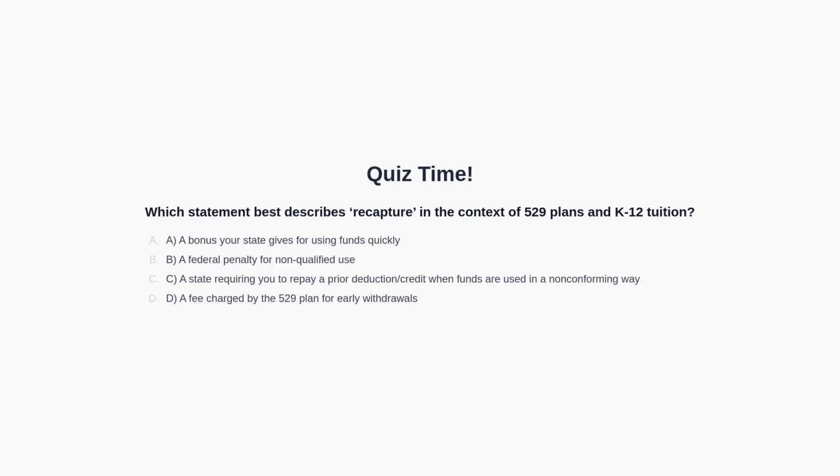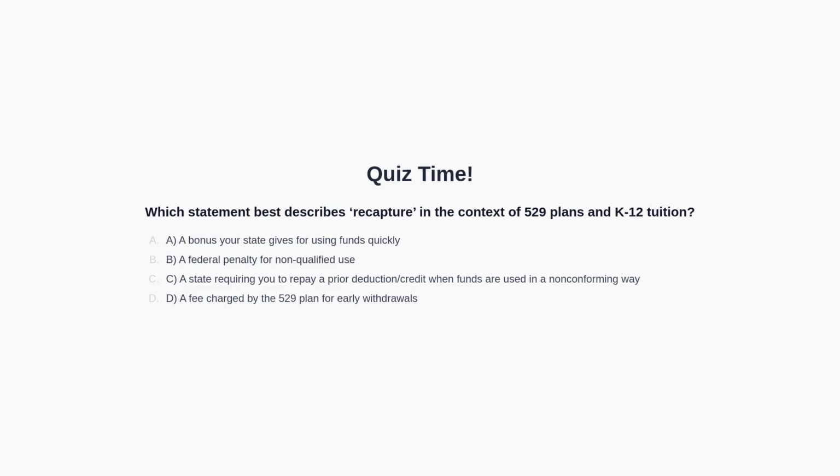Now for a quick knowledge check. The question asks, which statement best describes recapture in the context of 529 plans and K-12 tuition? Option A says it is a bonus for using funds quickly. Option B says it is a federal penalty. Option C says it is a state requiring repayment of a prior deduction or credit when funds are used in a non-conforming way. Option D says it is a plan fee.